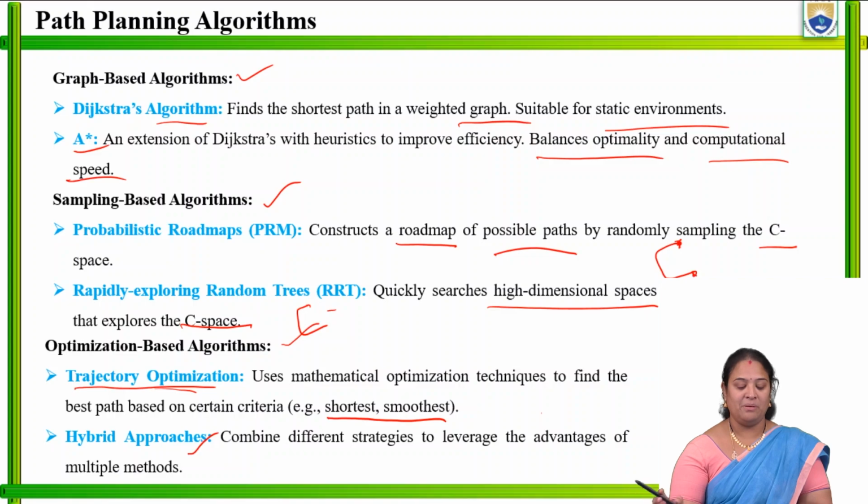When we come across the hybrid approach, the main advantage is multiple methods. In hybrid, we have multiple methods, like different strategies. We can combine any of these algorithms depending upon the possibilities, the requirement of the company, and the requirement of the industry surroundings. The advantage of multiple methods or different strategies coming together is known as a hybrid approach. So these are the three types of path planning algorithms which can be inserted in the robot for its path planning.